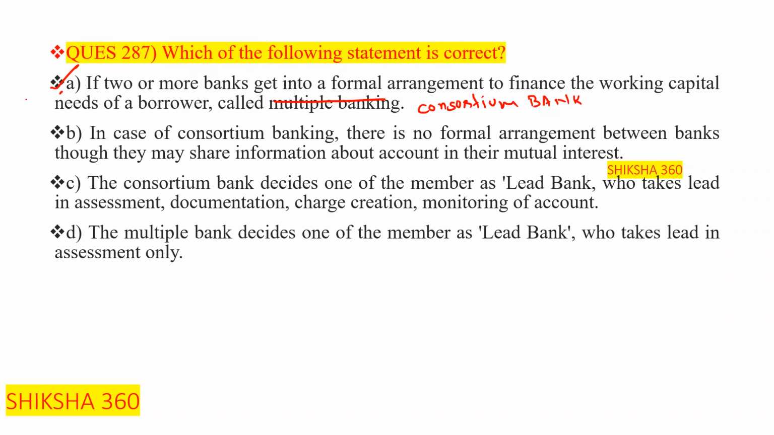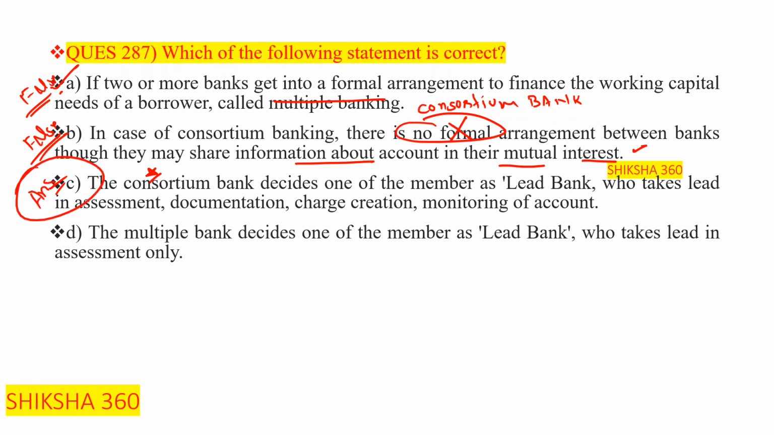So this one is false. In the case of consortium banking, there is no formal arrangement. This one is also false. There is a formal arrangement between banks, so they may share information about accounts in their mutual interest. Third one is, the consortium decides one of the member banks as lead bank, which takes the lead in assessment, documentation, charge creation, and monitoring of the account. So this one is correct. This one is our answer.